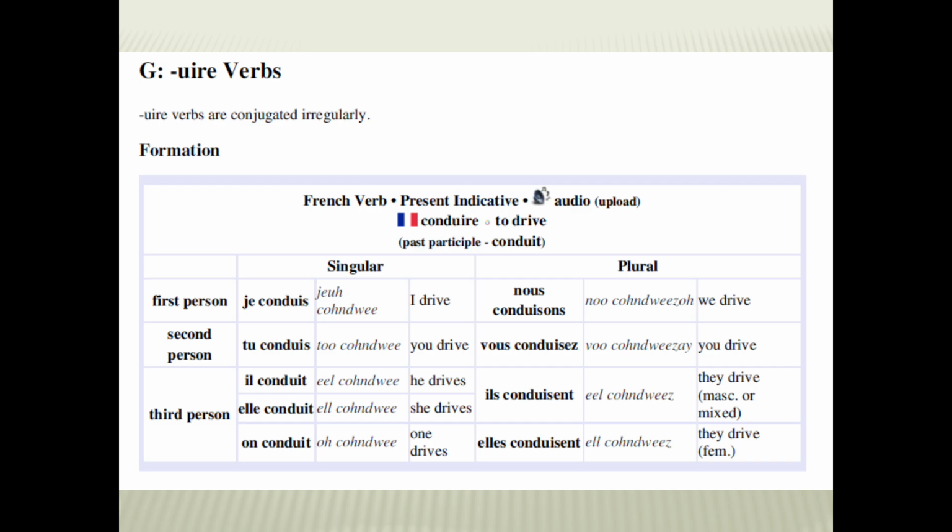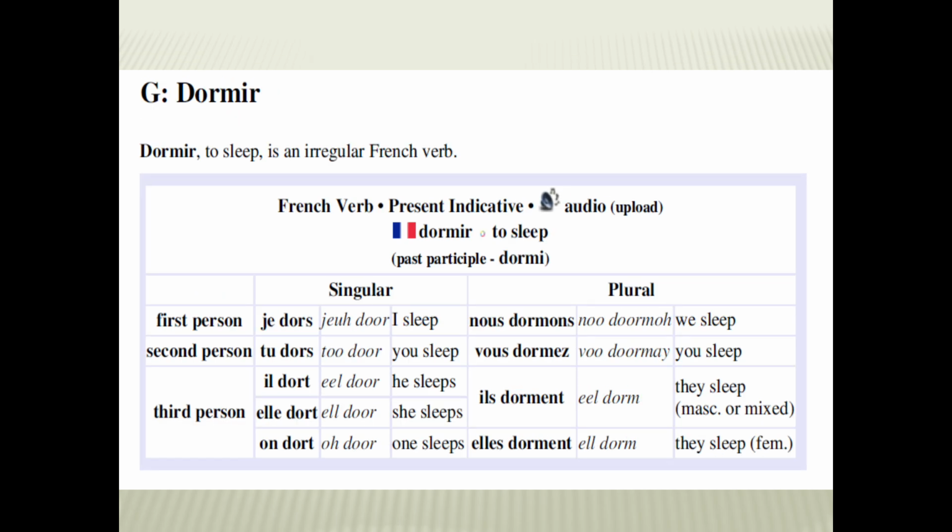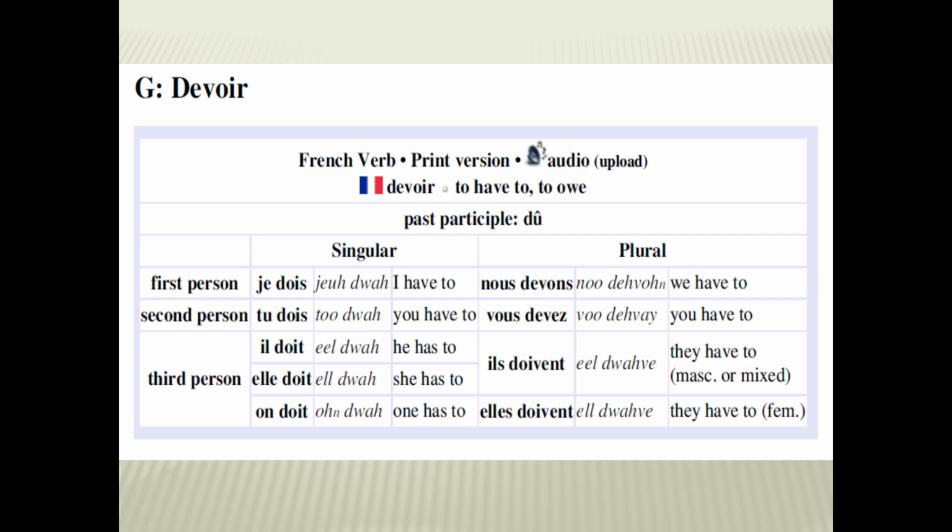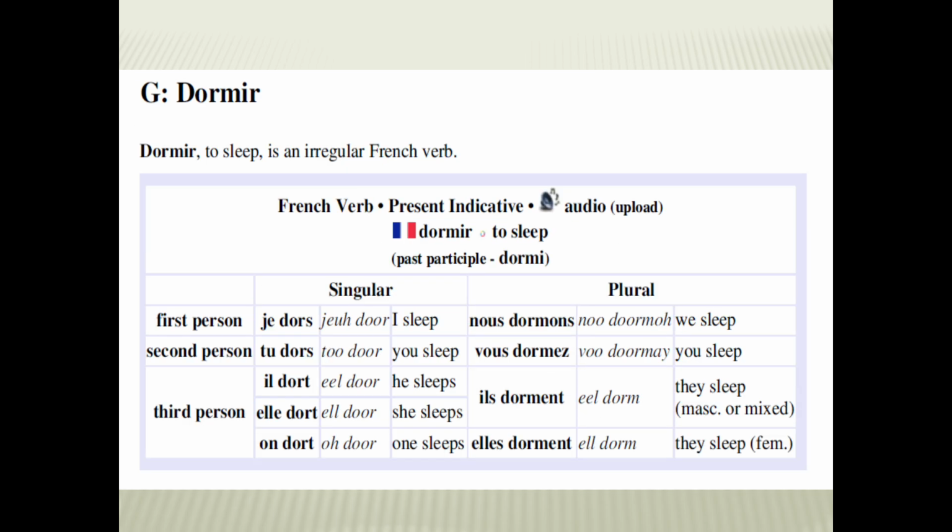So it will be je conduis, tu conduis, I drive, you drive, il conduit, he drives, elle conduit, she drives, on conduit, one drives, nous conduisons, vous conduisez, ils conduisent, elles conduisent. So this is what the verbs and their group of conjugation. There are many other verbs which are similar.